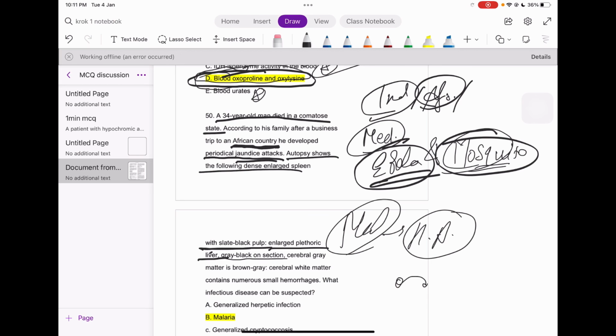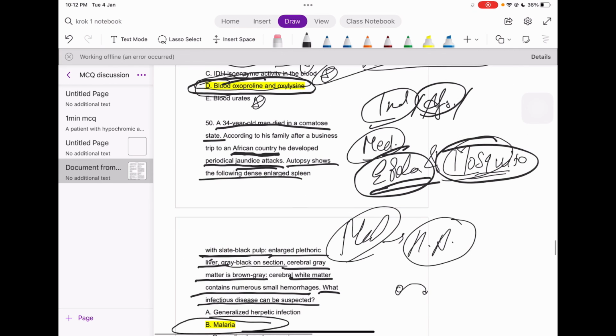Gray brown section for the same reason. Cerebral gray matter is brown gray, again due to the destruction of the RBCs. Cerebral white matter contains numerous small hemorrhages. What infectious disease can be suspected? That's none other than malaria, right?